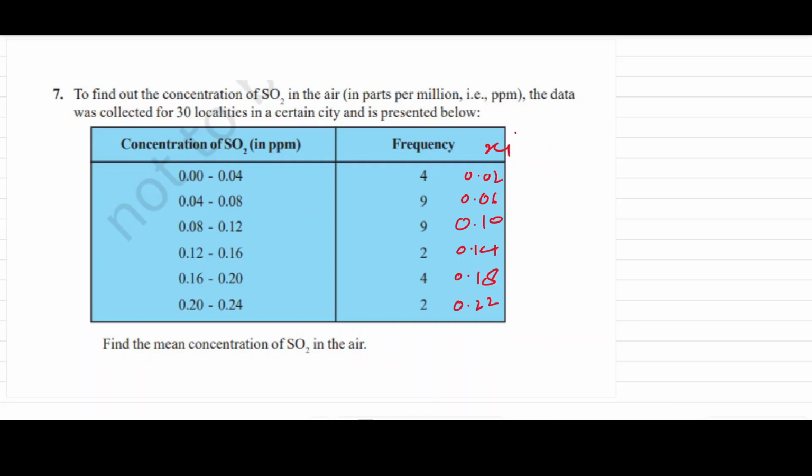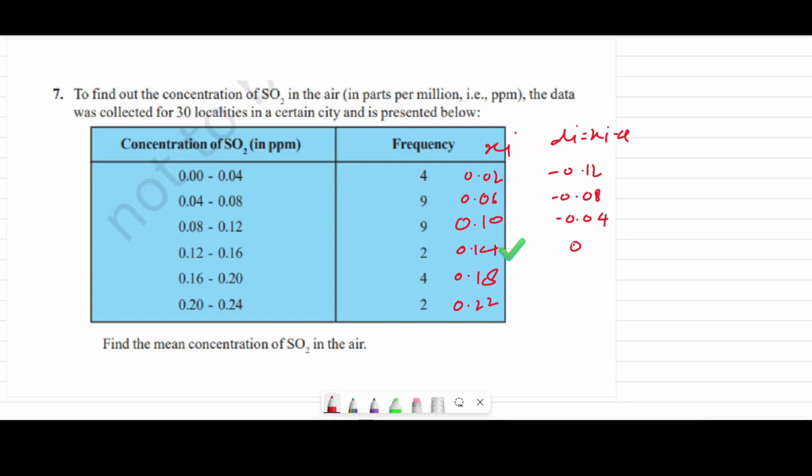If we choose this number as a mid value, 0.14, then di will be xi minus a. After subtracting we will get minus 0.12, and here minus 0.08, and here minus 0.04.